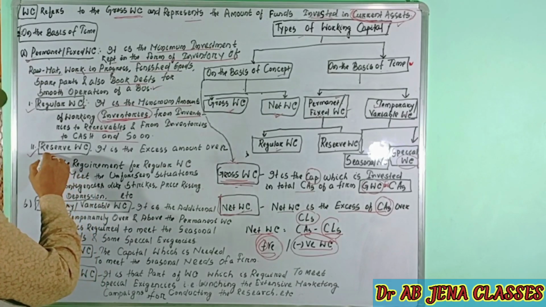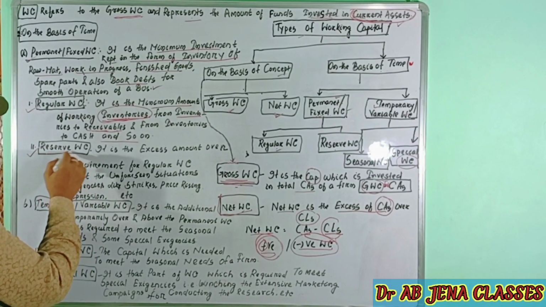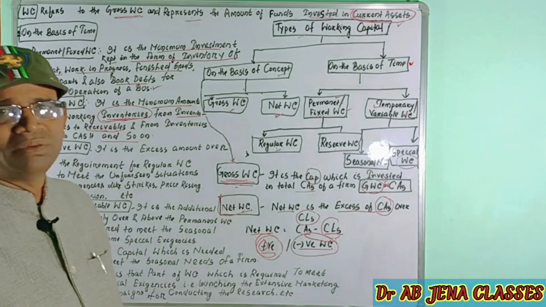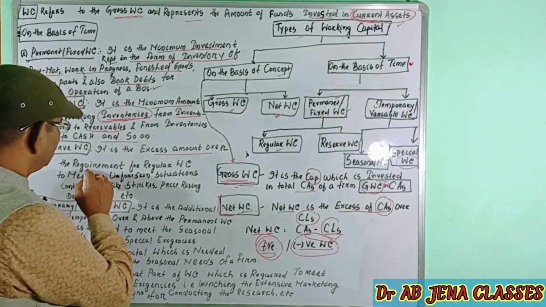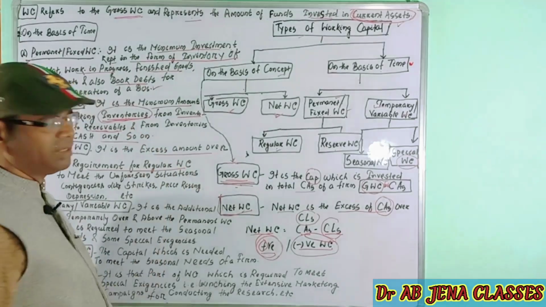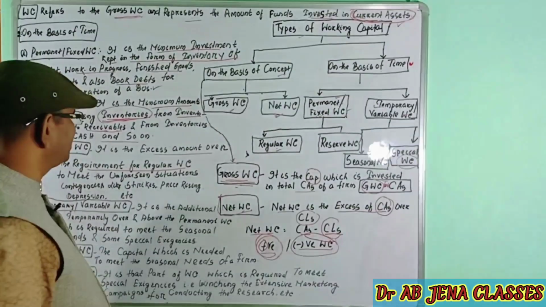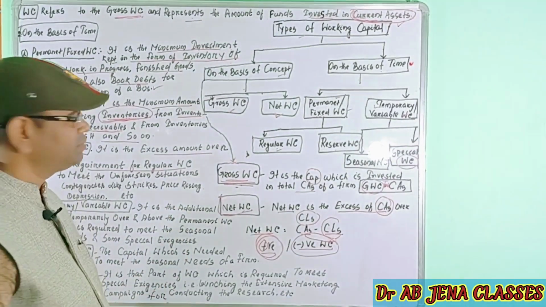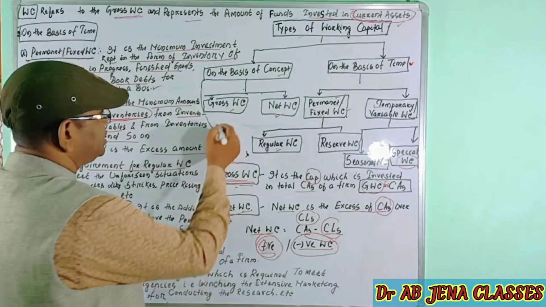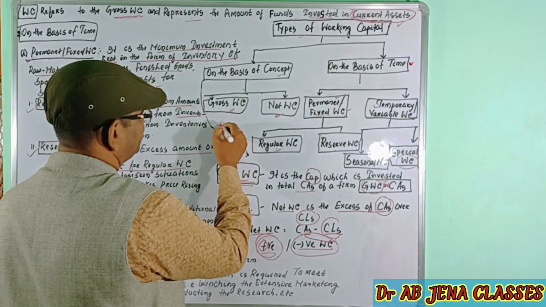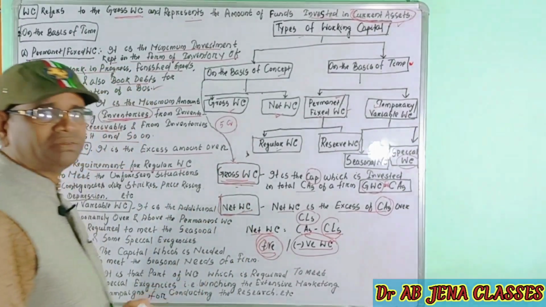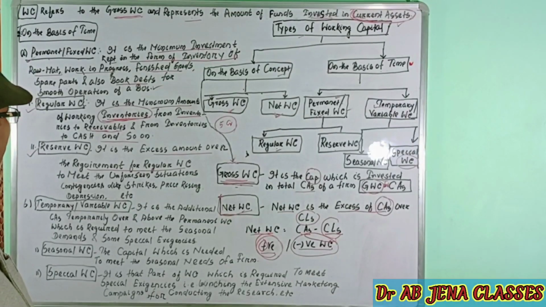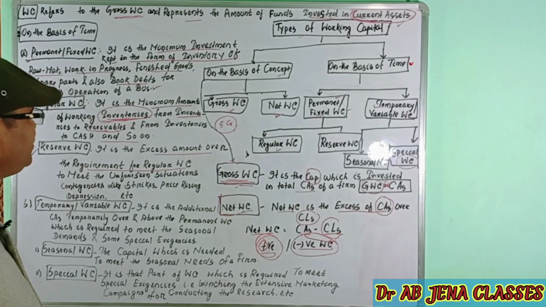And the second category is the reserve capital. Reserve means the excess amount over the requirement of regular working capital. Suppose let's take an example. Regular working capital of a firm is 5 crores. So in this situation, a firm has to maintain more working capital.